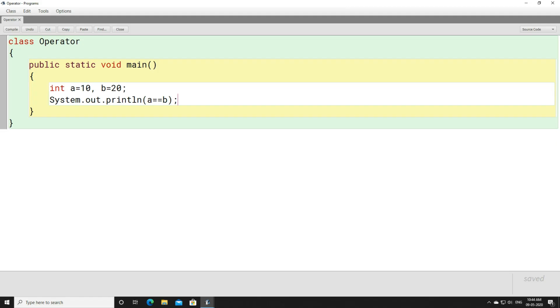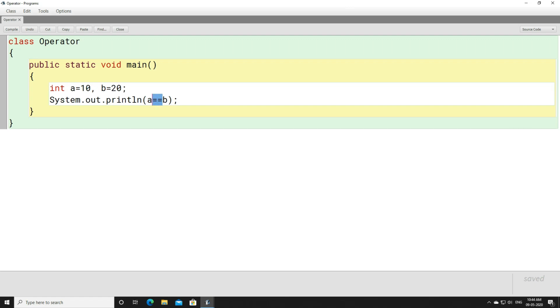Look at this example. We have a equals to 10 and b equals to 20. Here a is an identifier, 10 is stored in a and 20 is stored in b. When you write a double equals to b directly under system.out.println, the output will come as false. The reason is both are not the same.